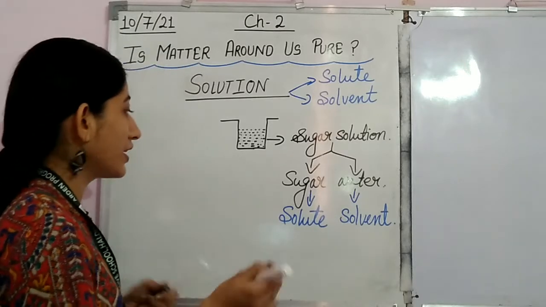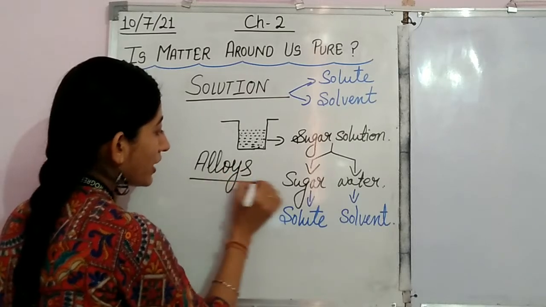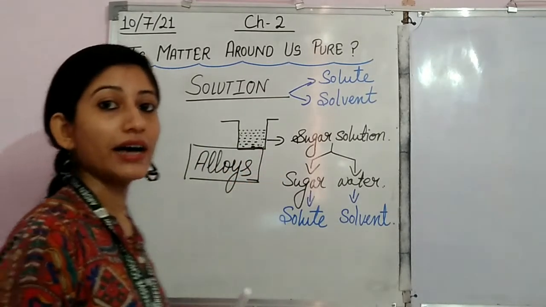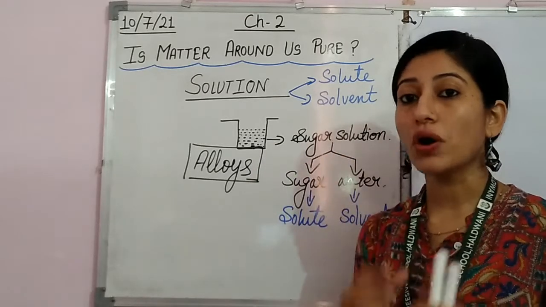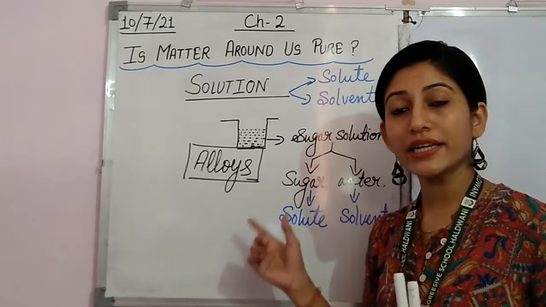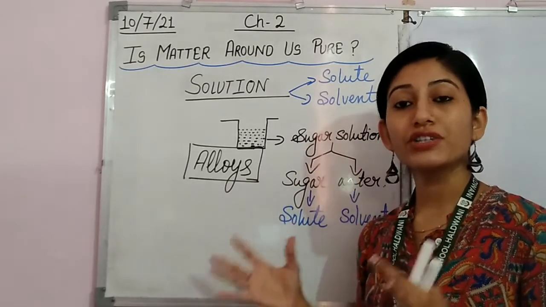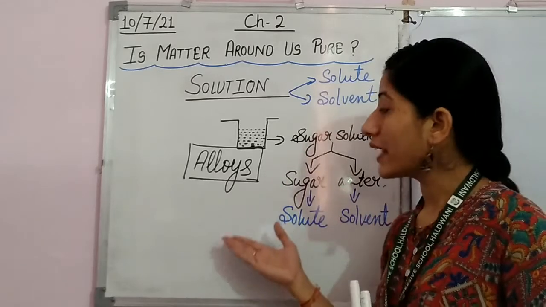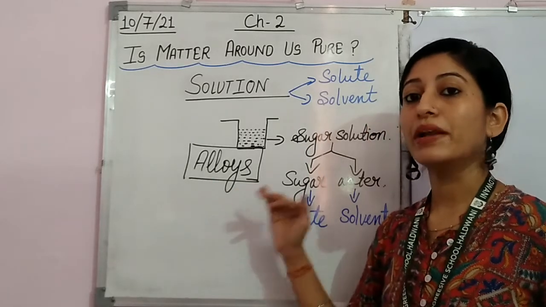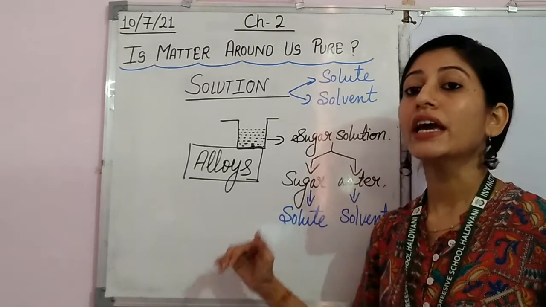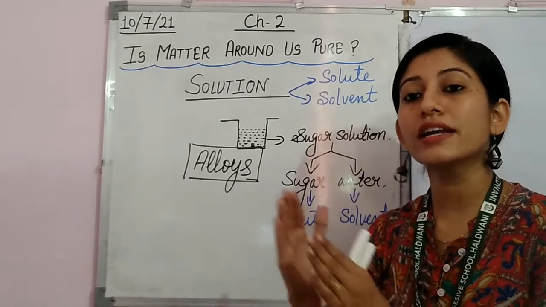Alloys. I hope you have heard this word earlier also. What are these alloys actually? Alloys are a mixture of solid components. And what type of components can it be? It can be a mixture of metals and metals. It can be a mixture of metals and non-metals also. So alloy is an example of solid solution where we are mixing two or more metals, or metals and non-metals.